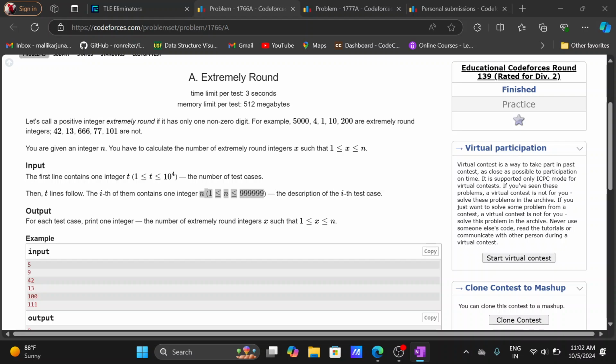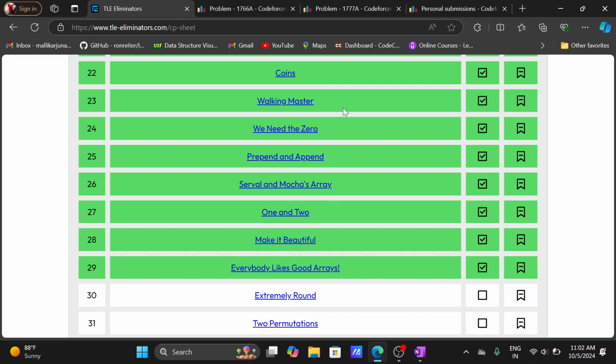Until n is greater than the current array element, we have to increment the total number of extremely round values. Then we can easily return the total extremely round values present inside the array. So this is what we have to do. I hope you understand. Let's see the code for that.